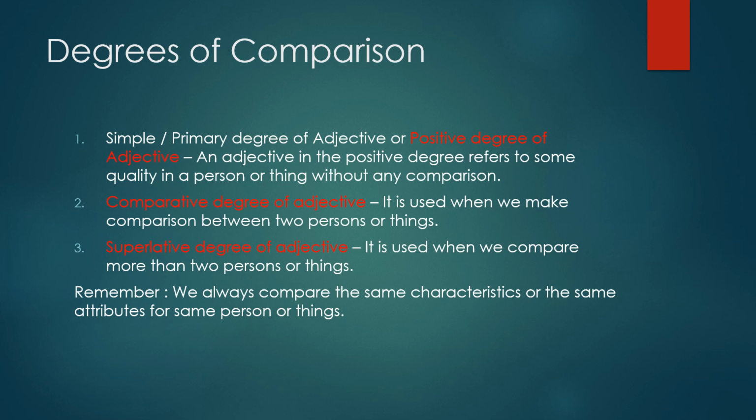That means comparison is done between two persons. Whereas in positive degree, there is no comparison. In superlative degree of adjective, it is used when we compare more than two persons or things. Remember, we always compare the same characteristics or the same attributes for the same persons or things. Over here, in the previous example, we are comparing the size of the red ball, not the color. That is, we compare with the same attributes.